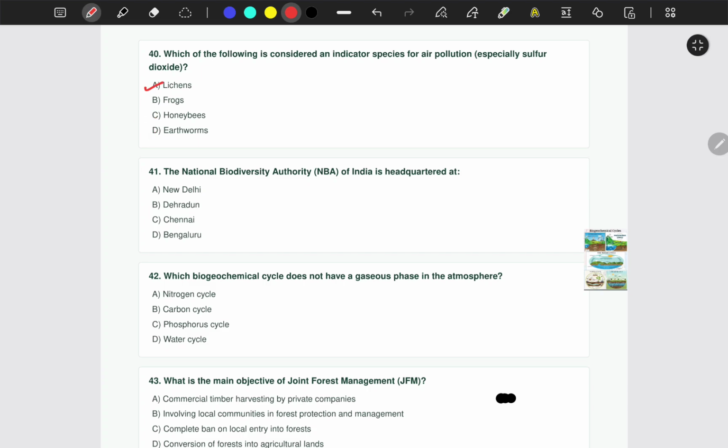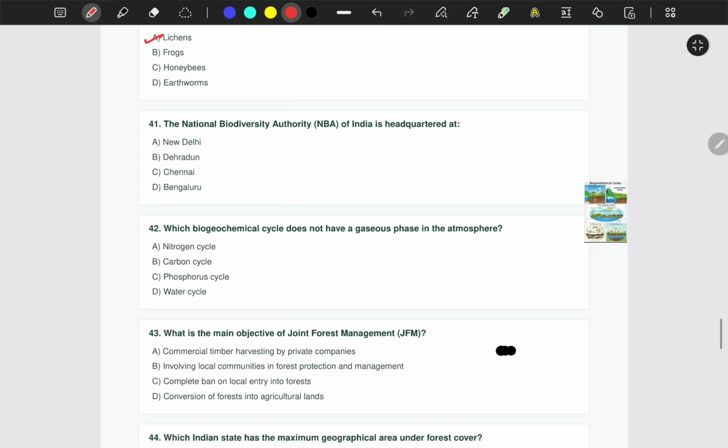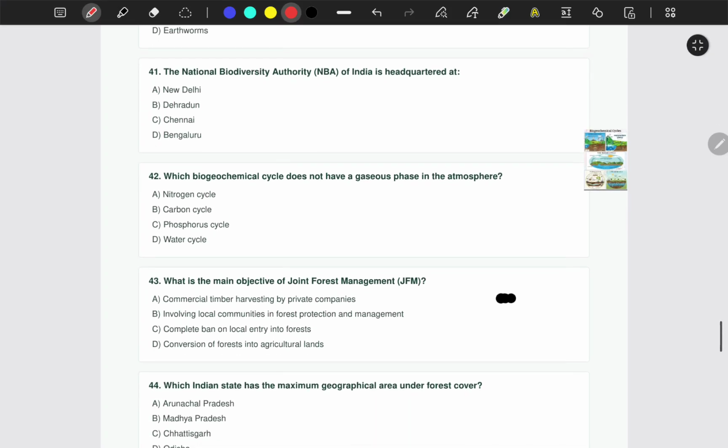The correct answer is option number A, lichens, indicator species. Next one is question number 41. The National Biodiversity Authority of India is headquartered at New Delhi, Dehradun, Chennai, or Bengaluru? Correct answer is option number C, Chennai.